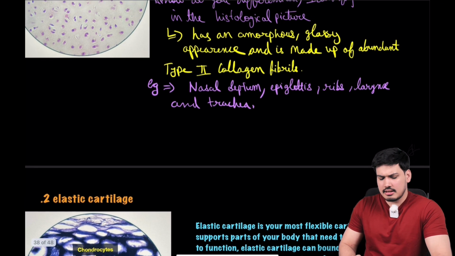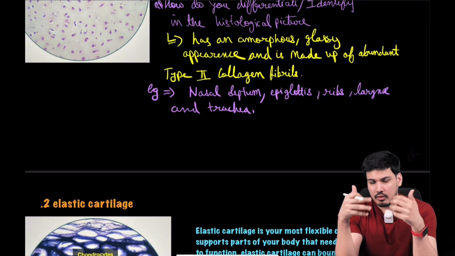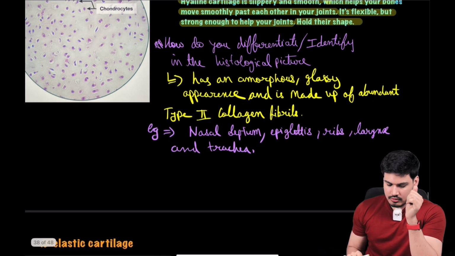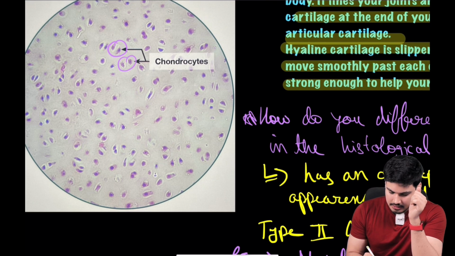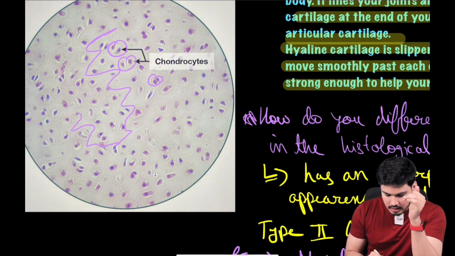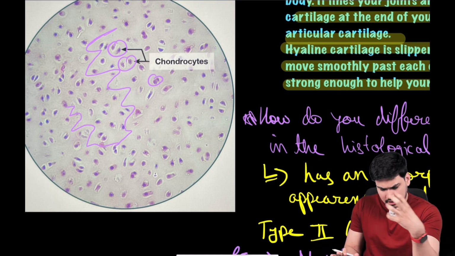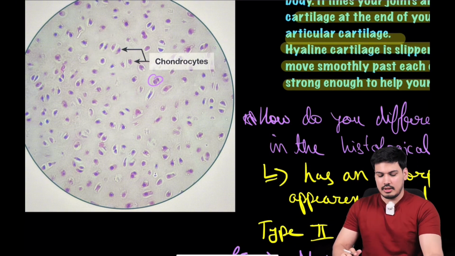So for now you have to remember that it has a glassy appearance, when we differentiate all three. When we compare all three cartilages, more differentiating features will come up. So at that time we'll discuss them, but for now you should understand that there is a homogeneous picture. Other than the chondrocytes, what you see here are so many chondrocytes, but other than chondrocytes you are seeing nothing. It looks homogeneous. It is completely looking like a similar picture. There is nothing else, you are not seeing a lot of other material besides chondrocytes. No, it looks homogeneous. So that's what they mean by glassy appearance, homogeneous appearance.